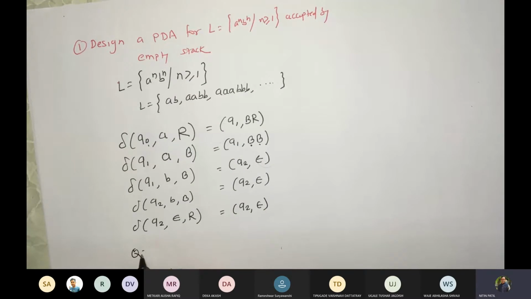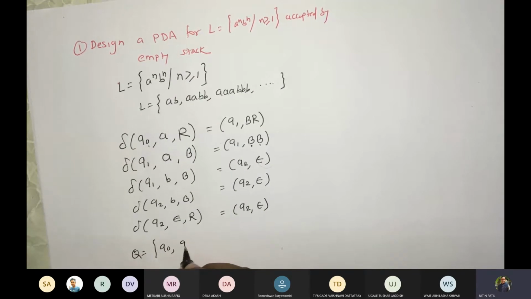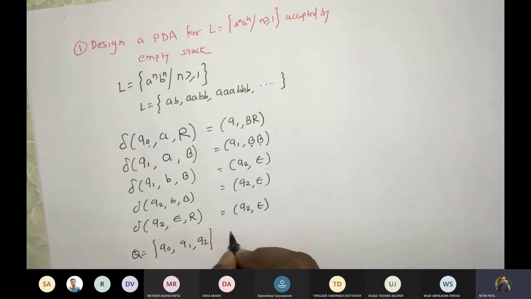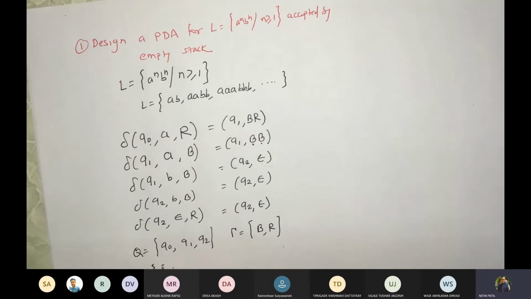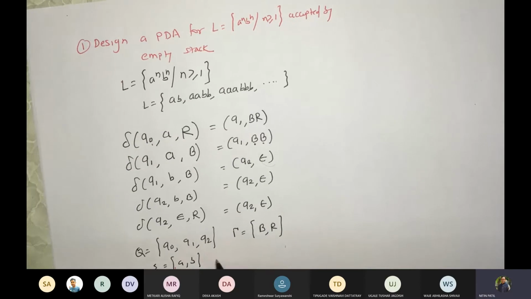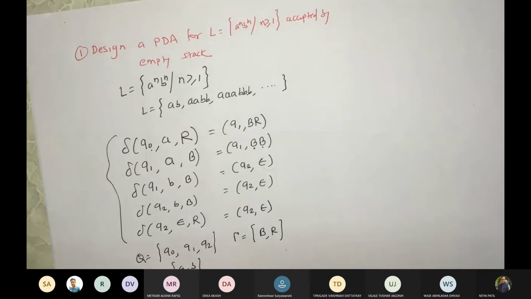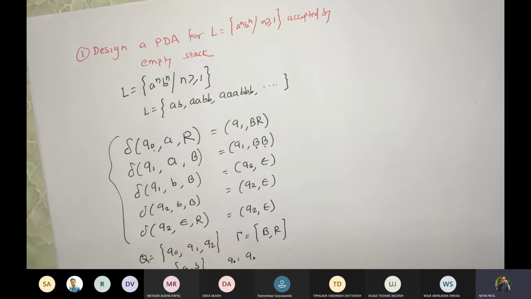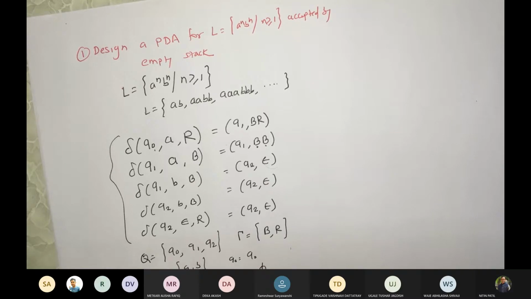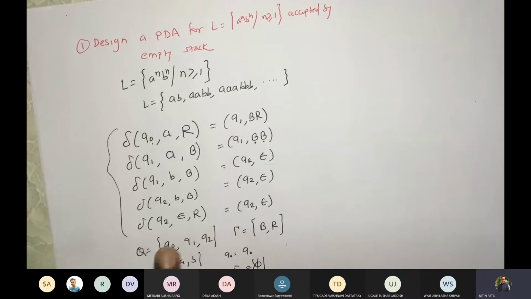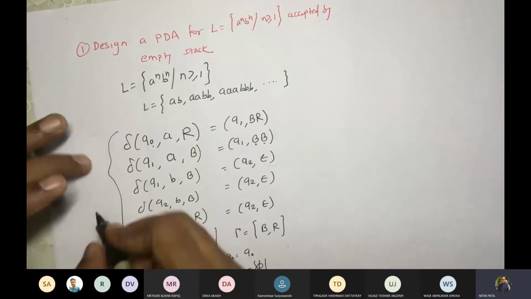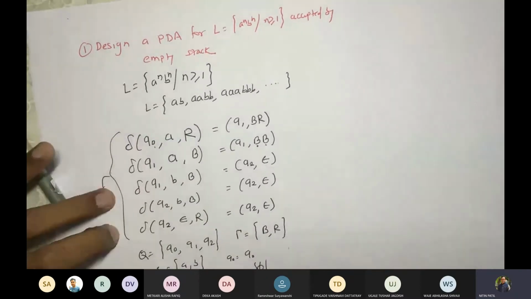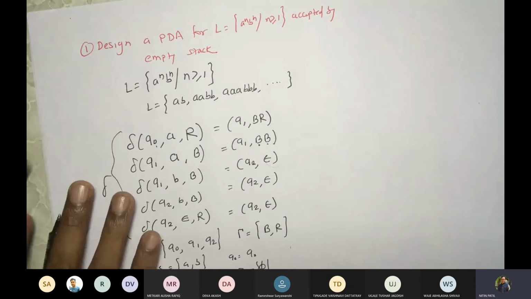So Q is equal to Q0, Q1, Q2. My stack symbols would be B and R. My sigma would be A and B. This is delta. My start state would be Q0, my Z0 would be R, and the final state would be phi, the empty set. Correct. 1, 2, 3, 4, 5, 6, and this is delta 7. So this is the solution for acceptance by empty stack.